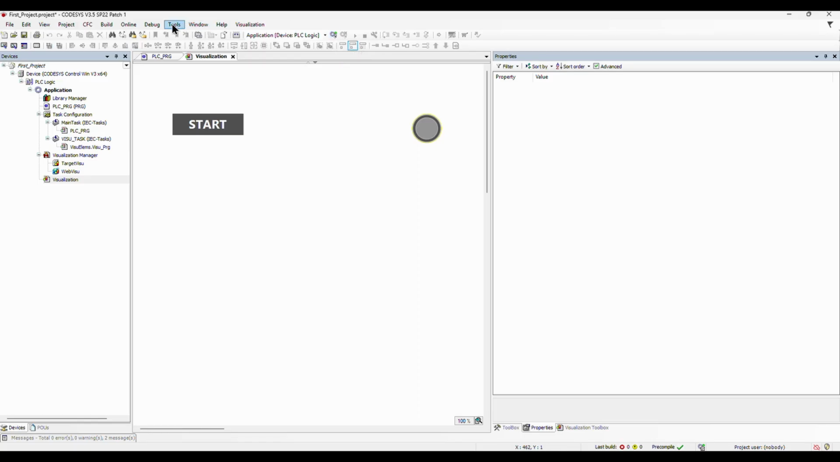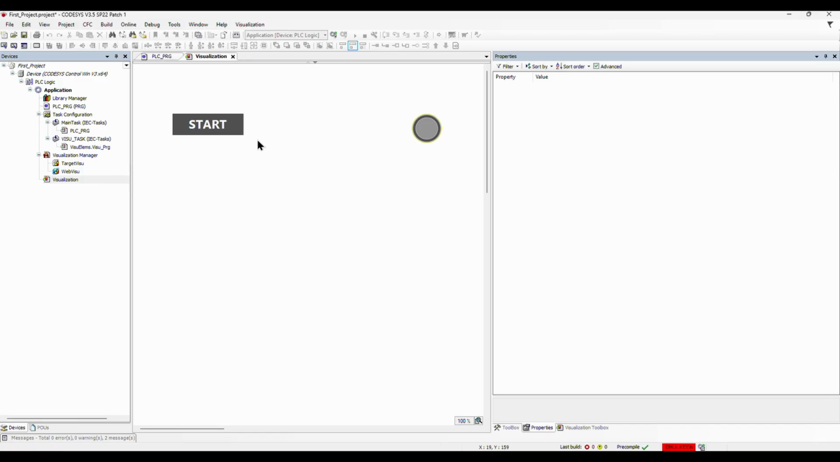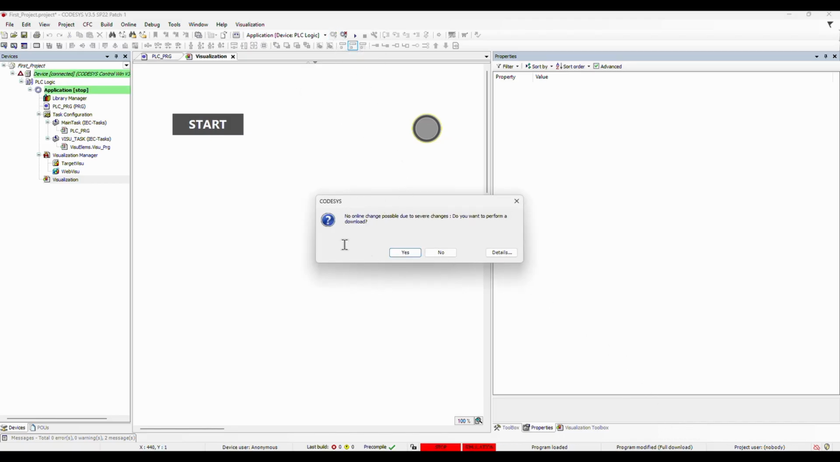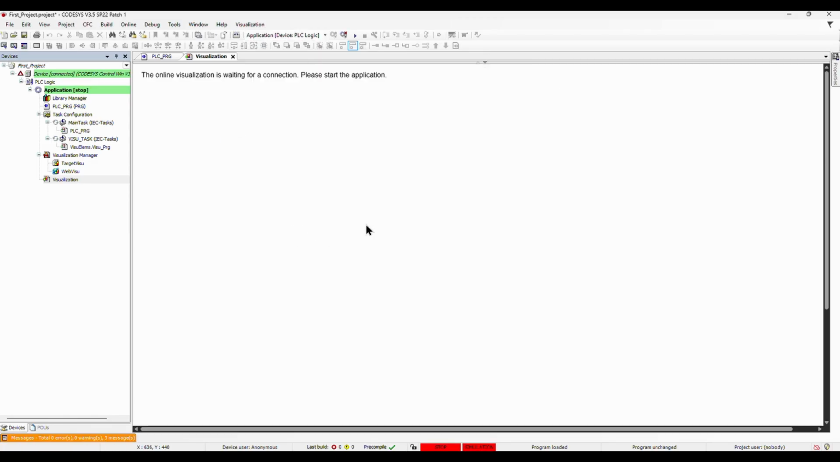Now, let's test our logic. On the top side, we choose Online, and then Simulation. You can see on the bottom side, Simulation Mode on red color. And we log in. Then we start the simulation. Great, it works. Now, as you see, now we are on simulation mode. As soon as we push the start button, the lamp is lighting up.